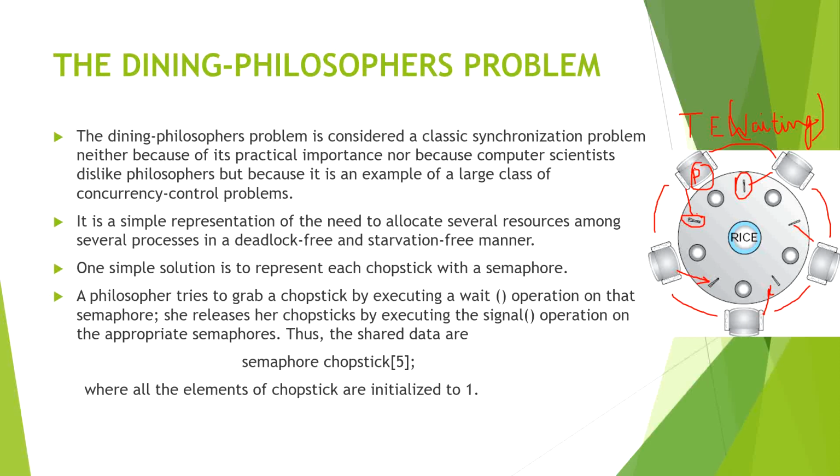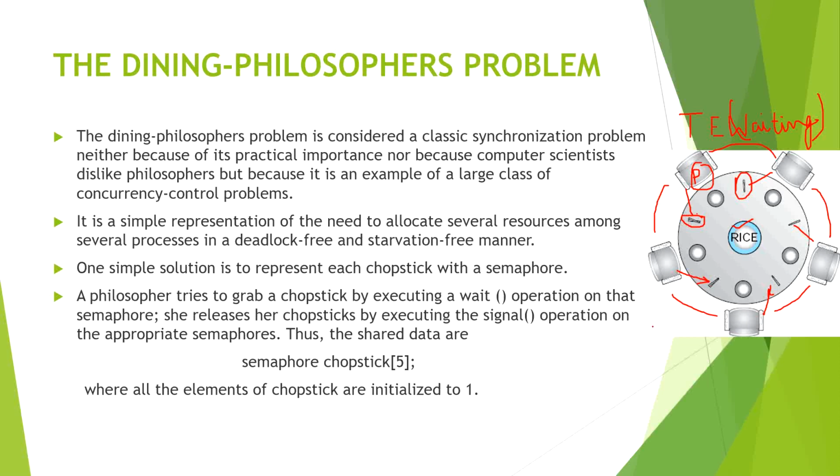In this way, as you can see, all the philosophers will take one chopstick each and it will go to a deadlock state. What is the deadlock state? The rice is there and they are hungry, but they can't eat because of a synchronization problem. So for this problem there can be three solutions.